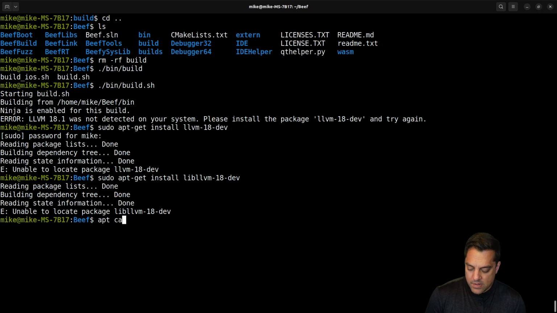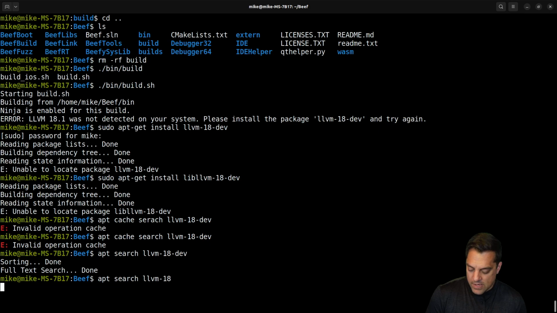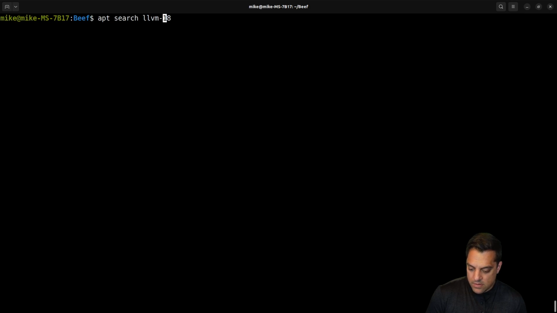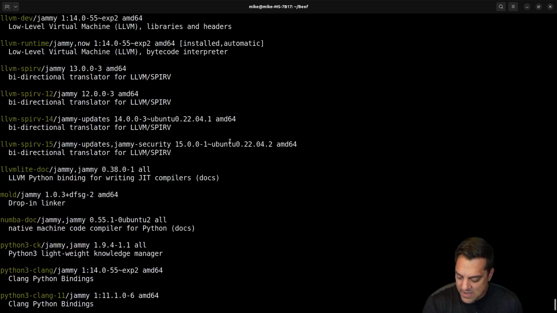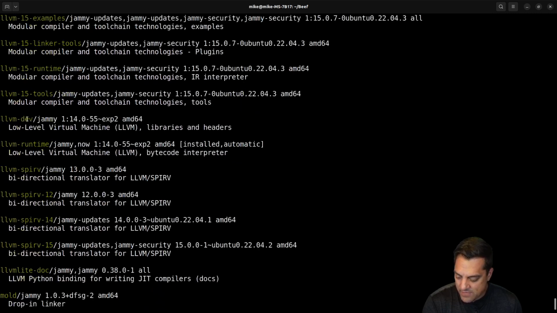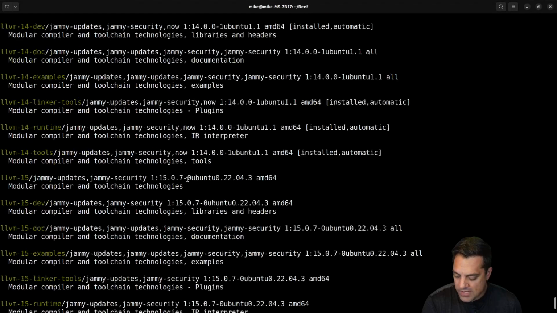Let's see. apt-cache search LLVM 18 dev. Oops, gotta spell search right. apt search. Oh, apt search, sorry. Let's see here. LLVM 18. Maybe it's LLVM 18. All right, let's try that here. Let's see here. LLVM. Okay, 15. LLVM-dev. Well, we know we need version 18 here.